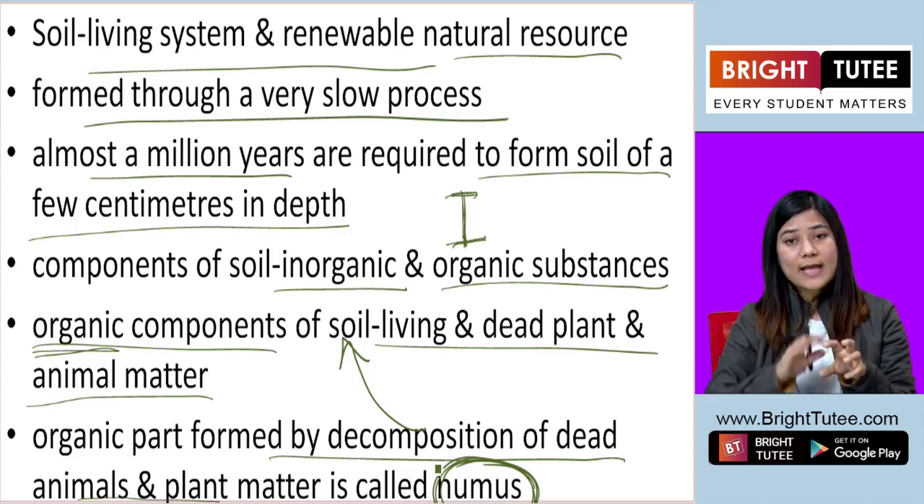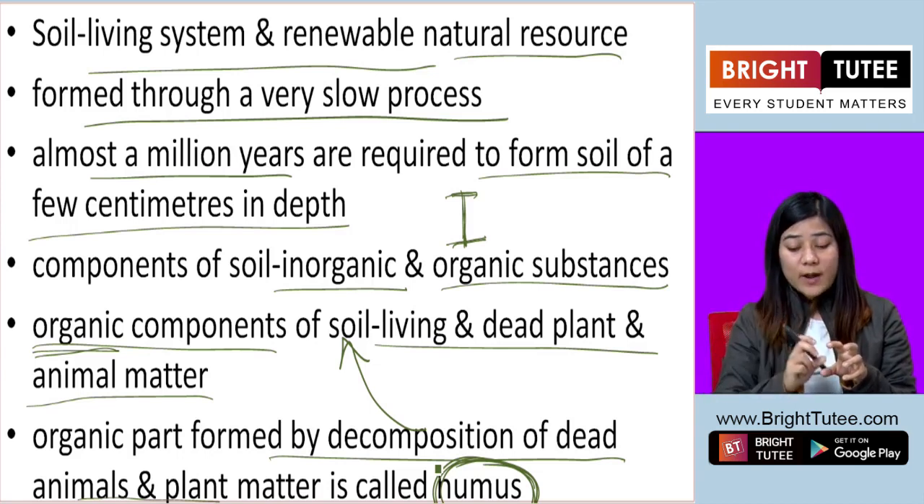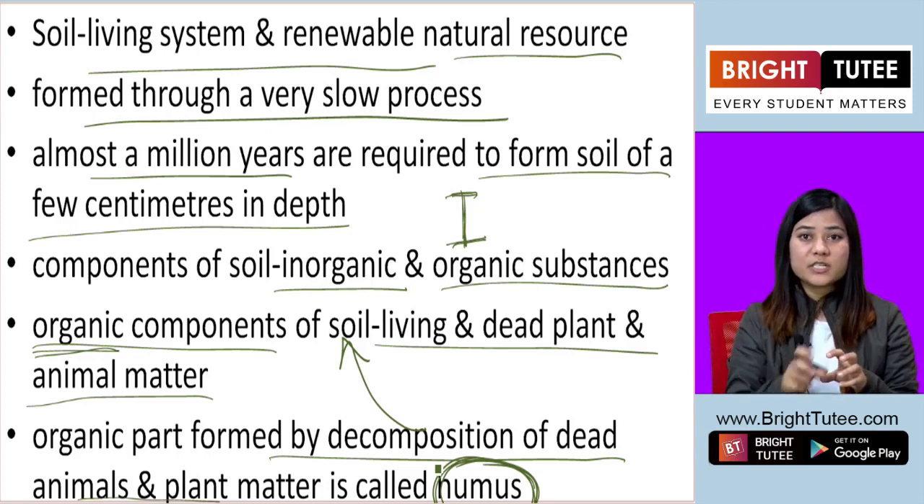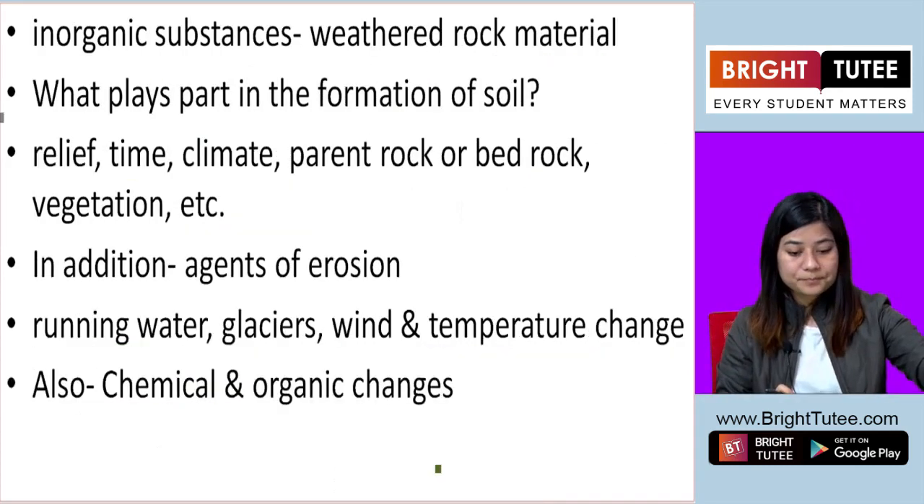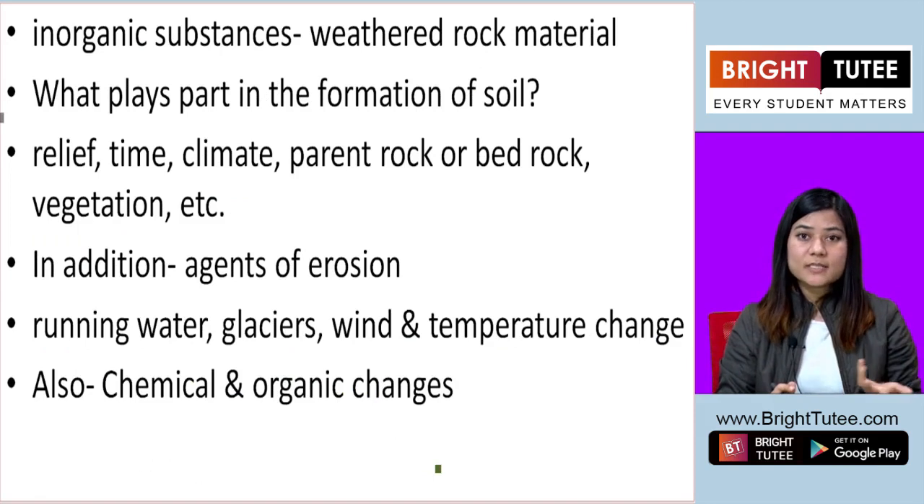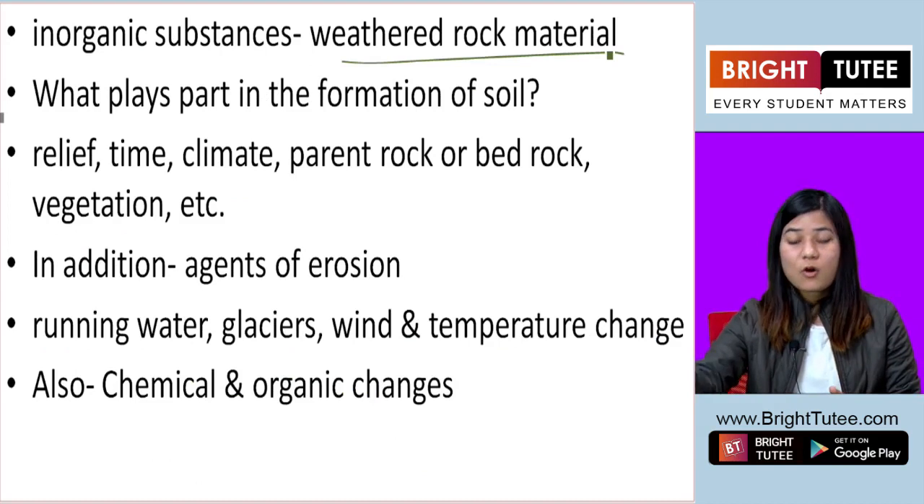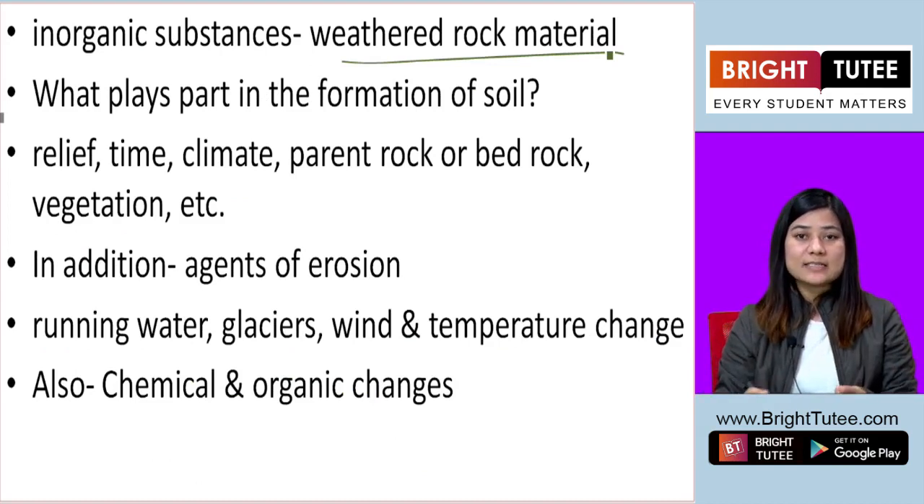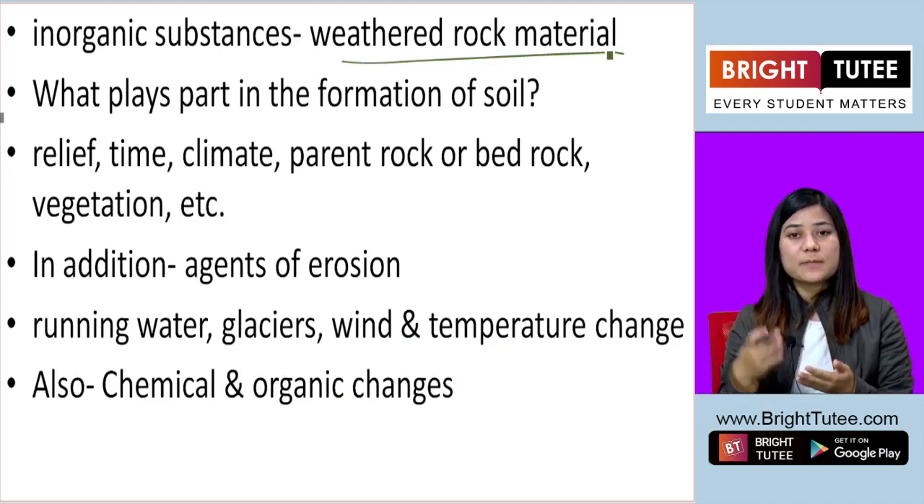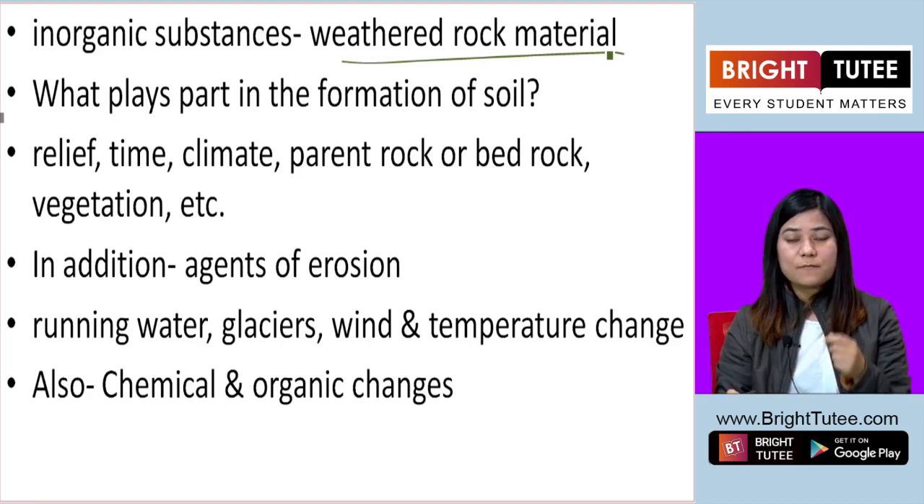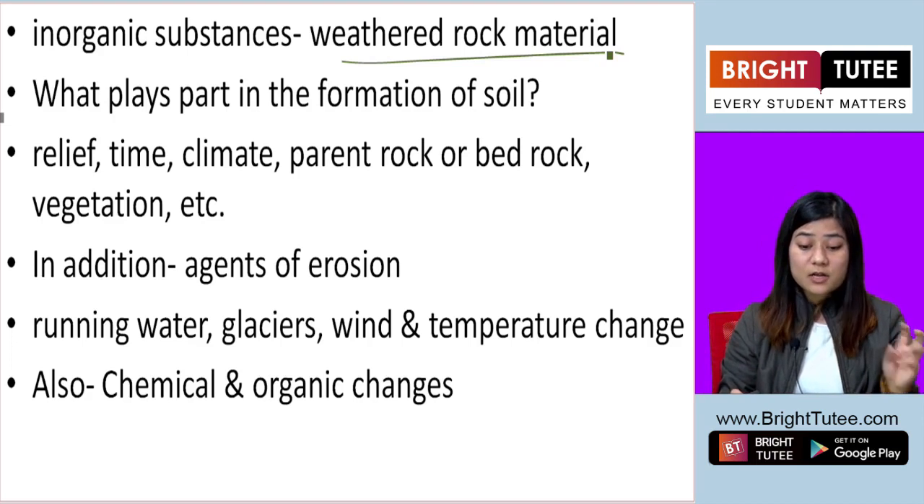So soil has various components. One is organic. In that organic part, humus is a very important part. Now the inorganic substances in a soil consist of weathered rock materials. So the sand, the rock which keeps on weathering over time and forms tiny granules, those also become part of the soil.